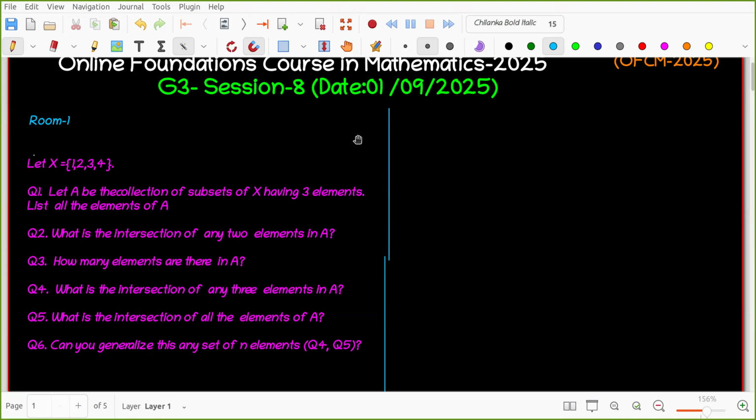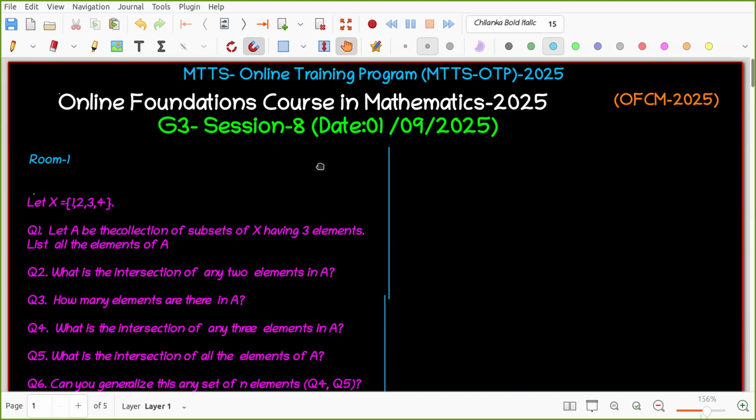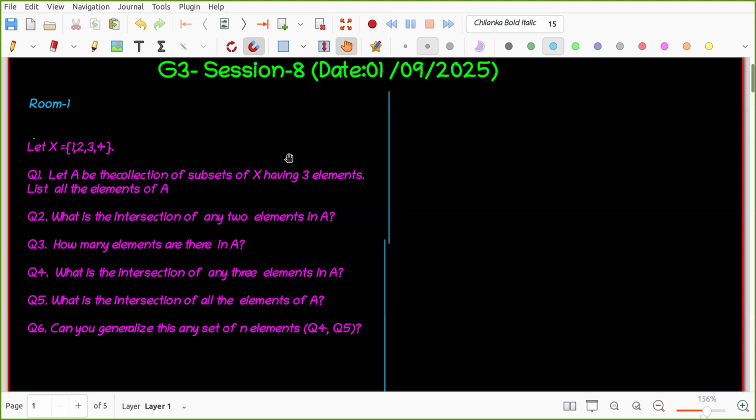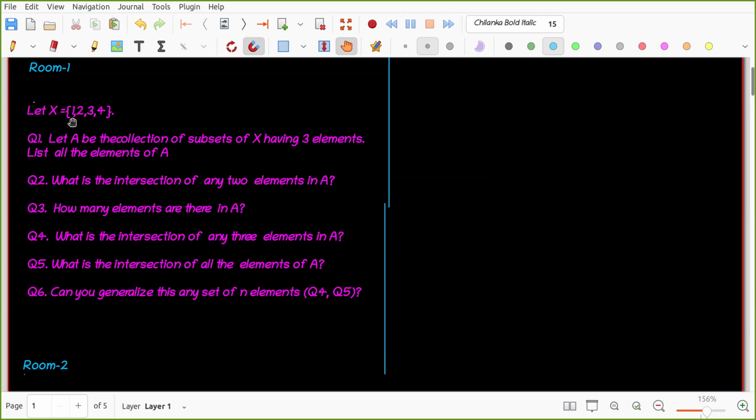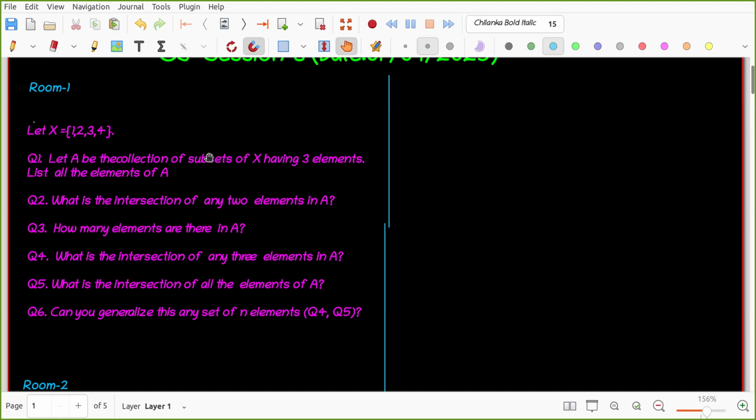So room number 1 students, can you tell me, are you able to discuss this question? Question number 1 is: if X is equal to 1, 2, 3, 4. So the questions are these. One mentor, can you call one person? Mohan.